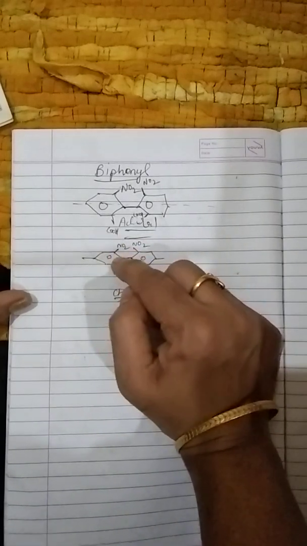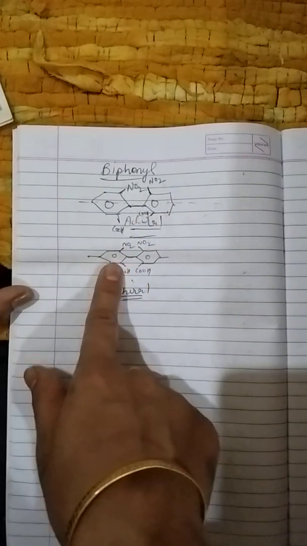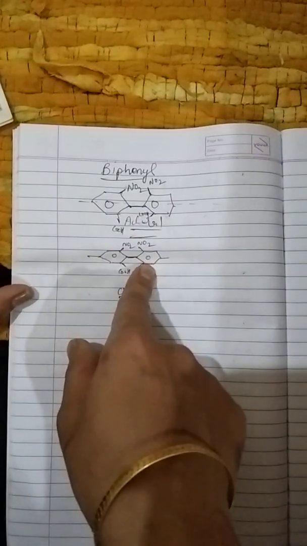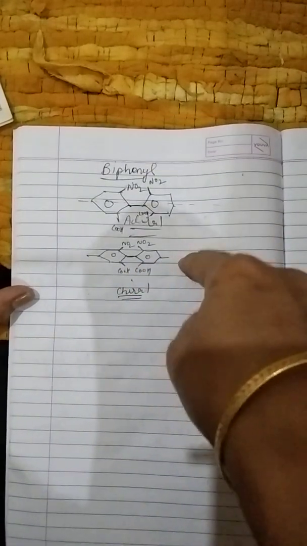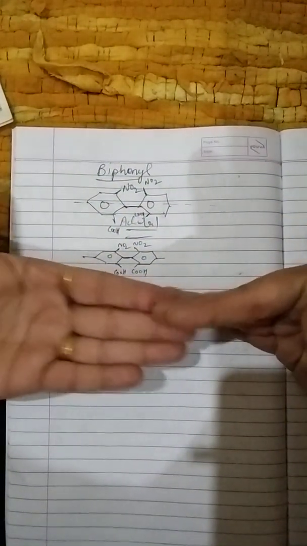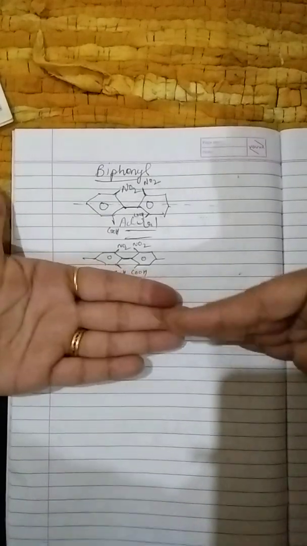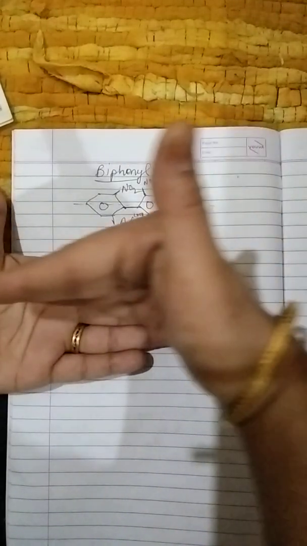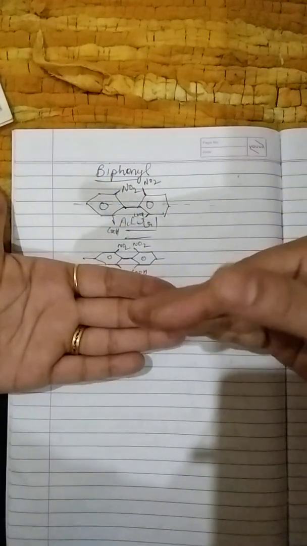Thus we can say that if we pass the plane like this, then there is no plane of symmetry, because that plane is not cutting this phenyl group into equal parts. But what happens if we pass the plane like this? One plane passes like this, and the other plane will pass like this, in this direction. So the plane which we are passing like this will not affect this phenyl group.